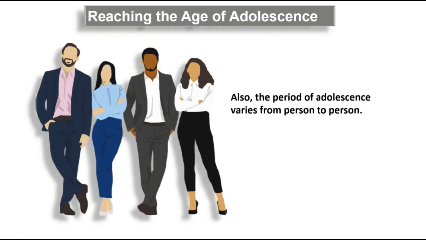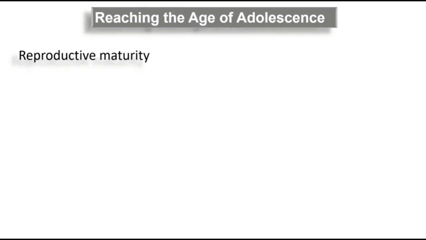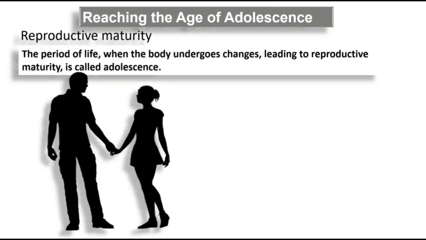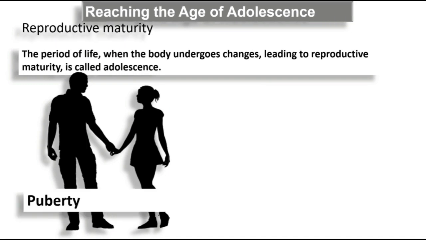Now coming to what is reproductive maturity. What we learned in the previous video tutorial is that this period of adolescence is a stage where we all reach reproductive maturity. That's what is called adolescence. And reproductive maturity means both will be able to produce their offspring, right? There is a stage which is termed puberty, right?